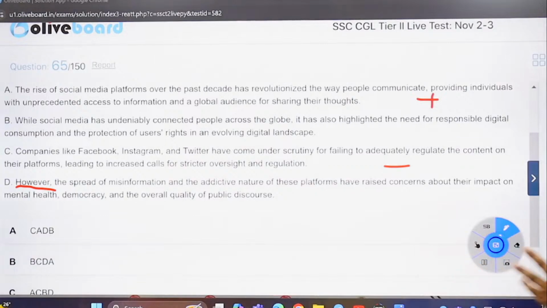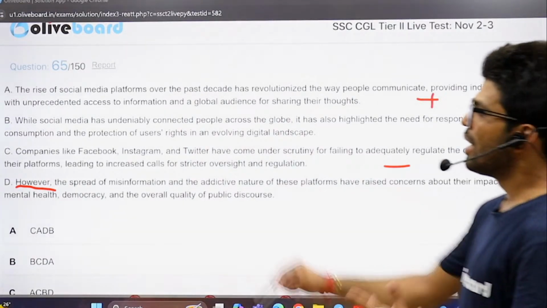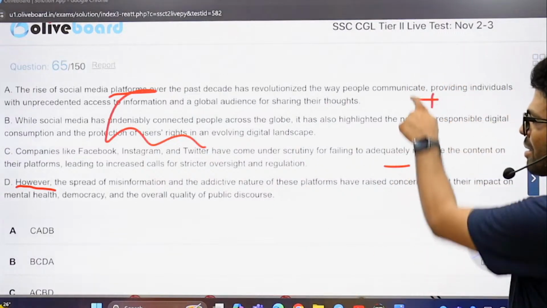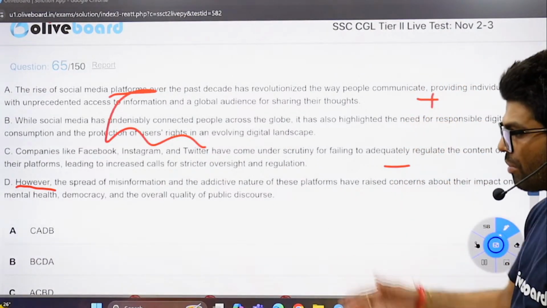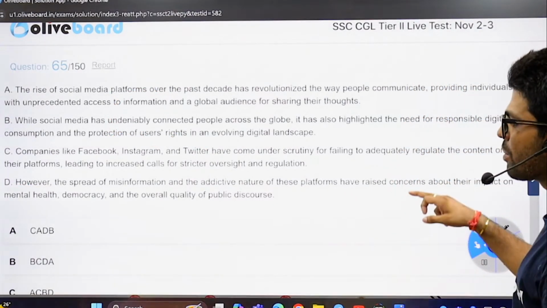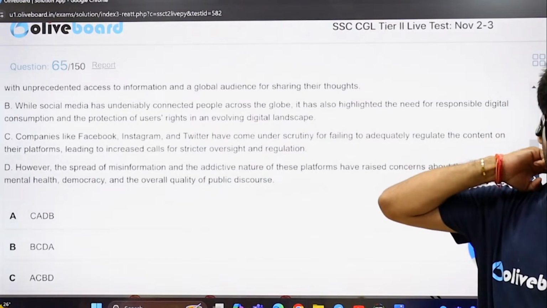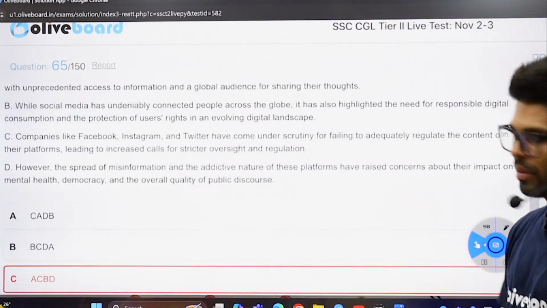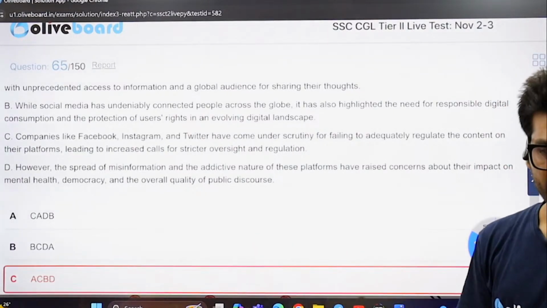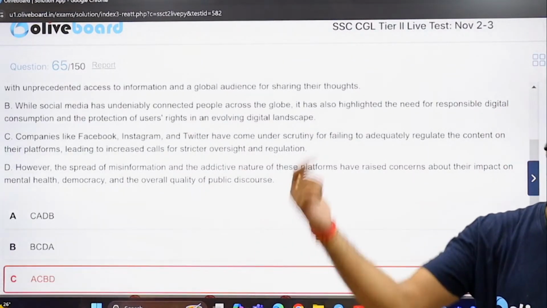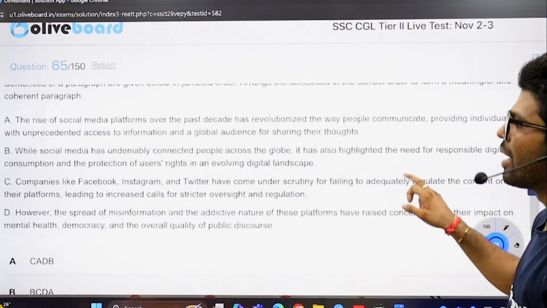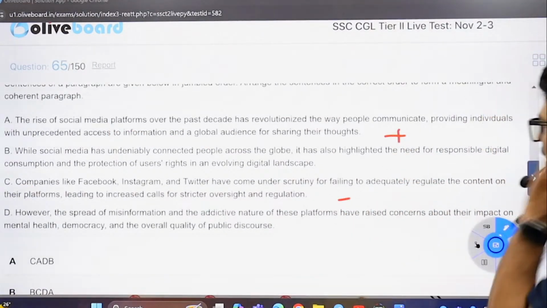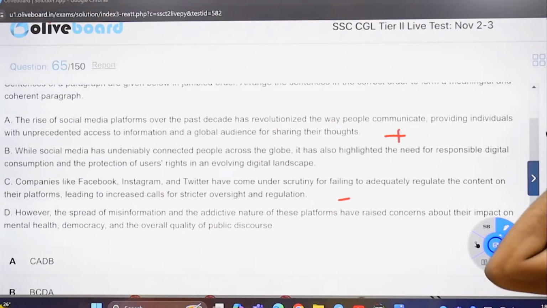No, no, no. That's fine to find the keywords. Social media platforms like Facebook, Insta, Twitter, fine. But that's a positive statement, that's a negative statement. We may commit such a mistake. Okay, let me show you something. If you are thinking of picking A and C, that'll be wrong. And we could have committed this mistake in examinations. Think about that again. That's a positive statement. That's a negative statement. Where did the shift come from?